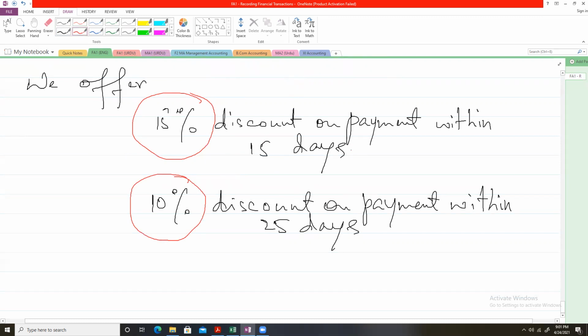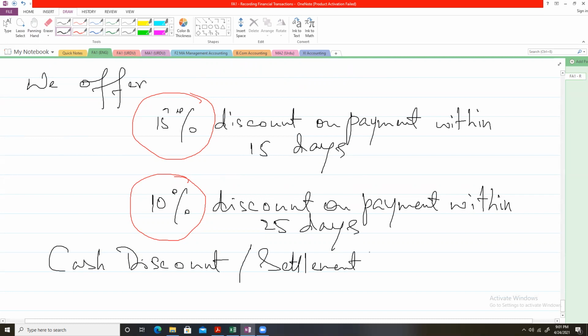That's why we are offering these discounts. And such discounts are called cash discounts, settlement discounts, or early payment discounts.